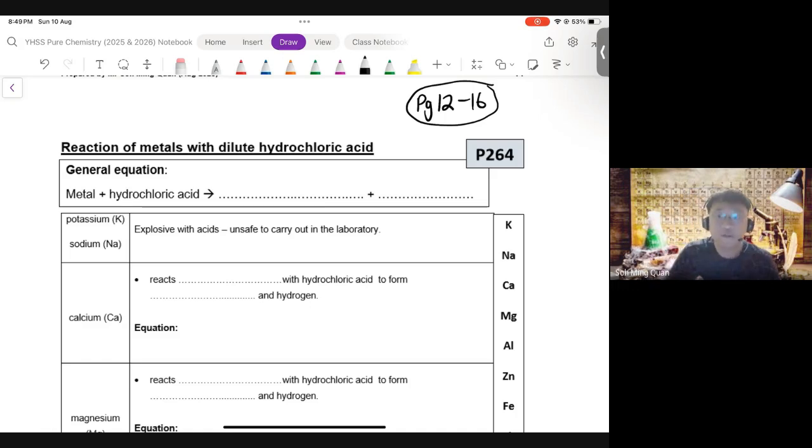For this video, we're going to go deeper into the reactions of metals. Some of these reactions will look familiar, as you can see on the screen right now, it is acid plus metal. Today we will aim to cover pages 12 till 16.